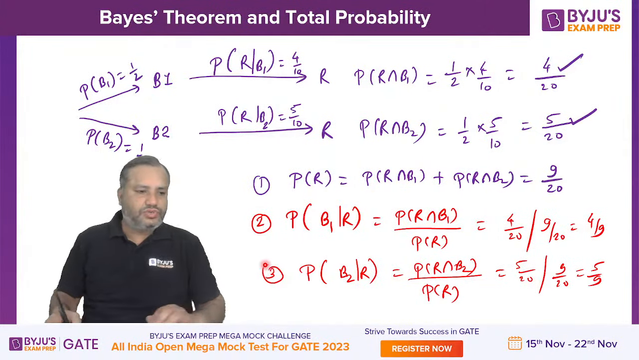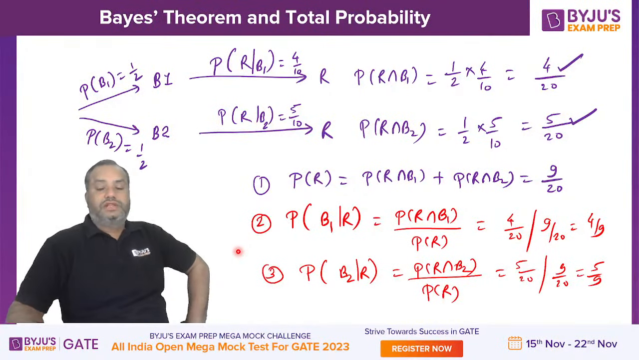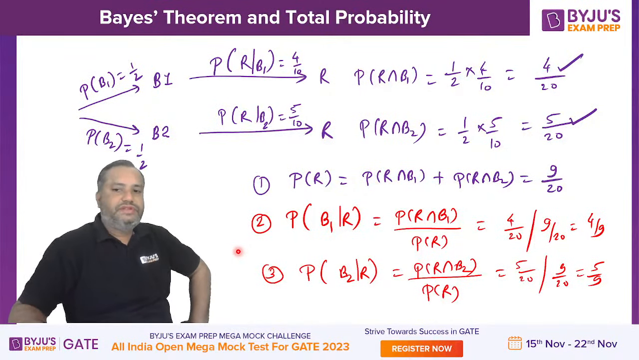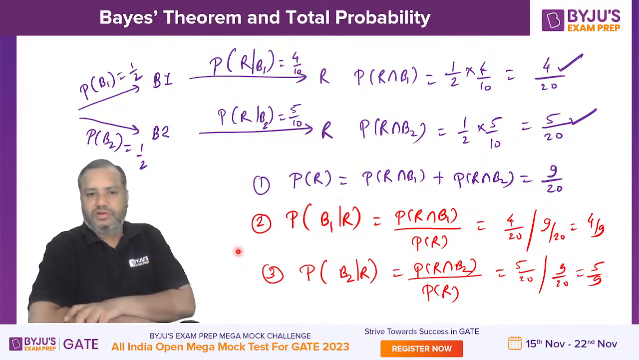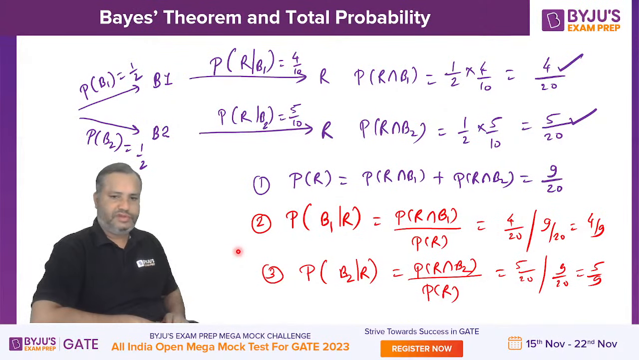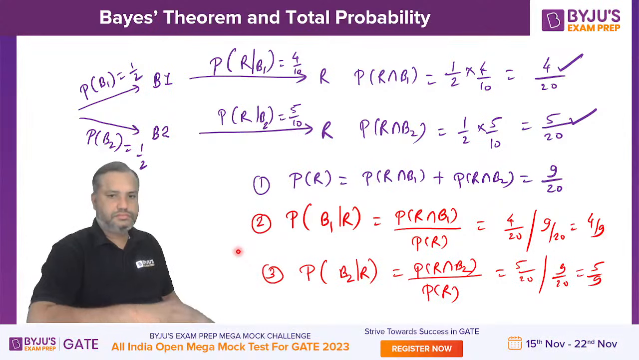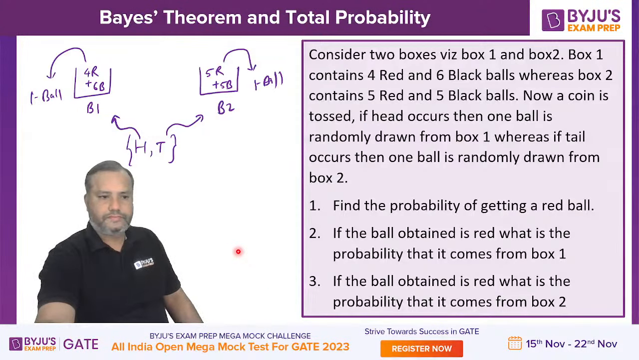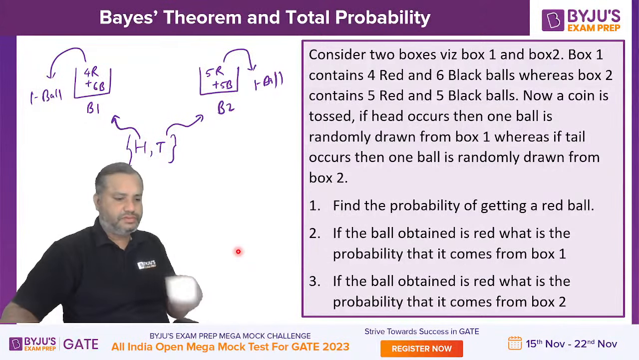So these last two results are the outcome of Bayes theorem, and the first one is the outcome of total probability. Comfortable, everyone? All of you understood? Have you all enjoyed this concept?